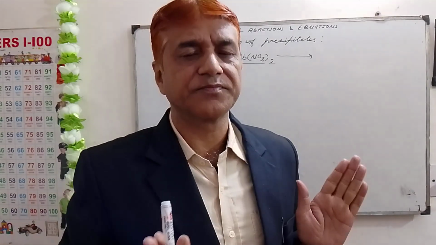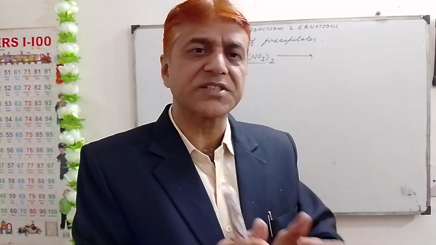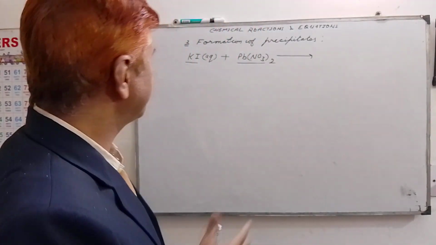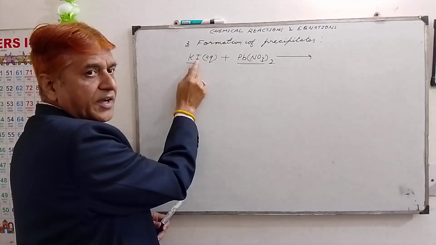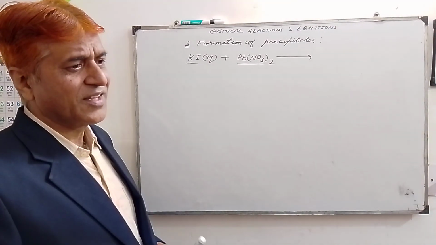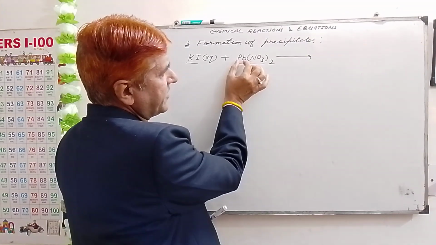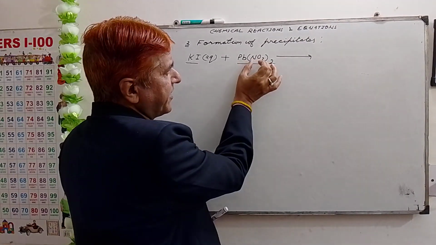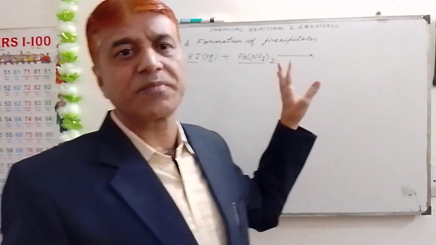metals and non-metals. Once again, salts are ionic compounds made up of metals and non-metals. For example, in potassium iodide, potassium is a metal and iodine is a non-metal. Similarly, here also, lead is a metal and NO3, nitrate, is the non-metal part.